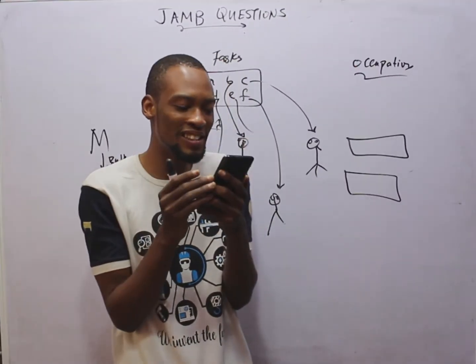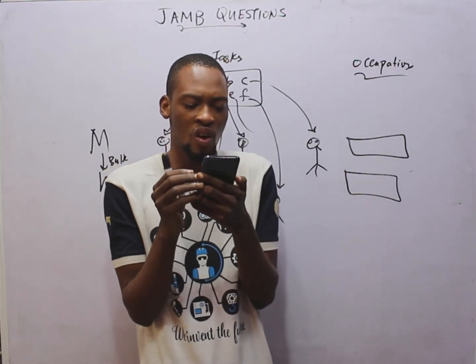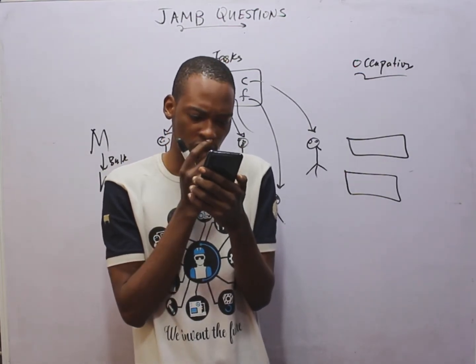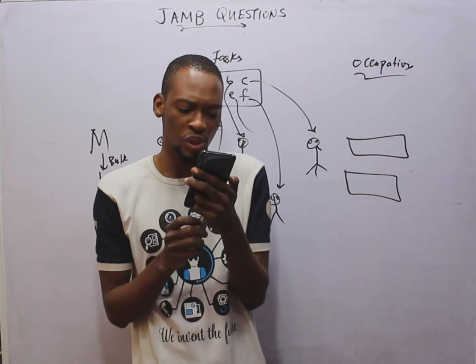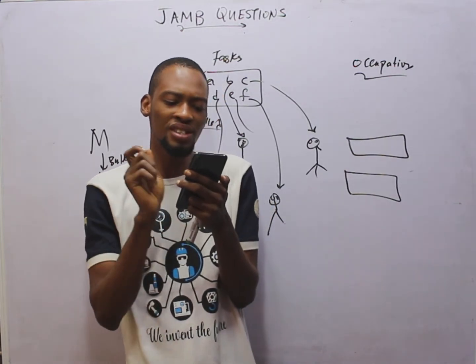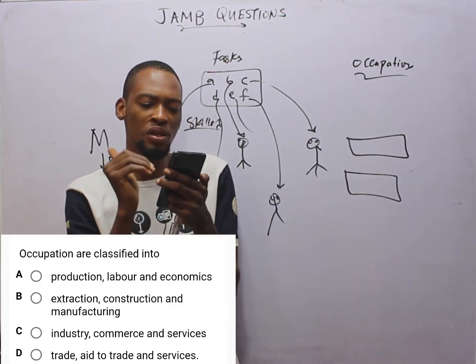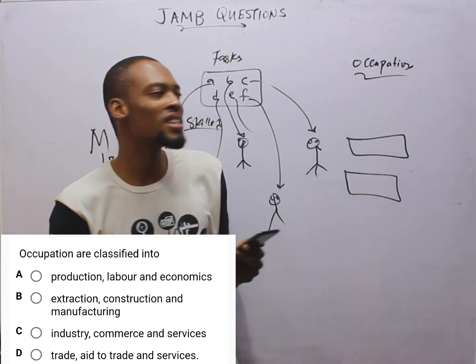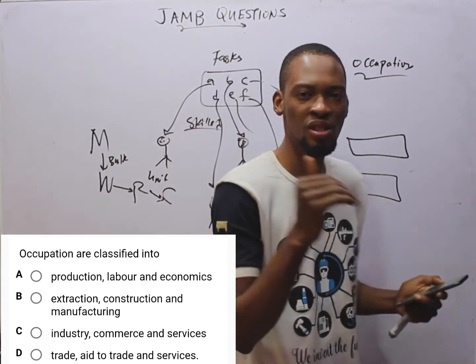Occupations are classified into dash. Looking at these options, the correct one is option C. Option D is wrong. Option D is classification of commerce. Commerce is divided into trade and aid to trade.